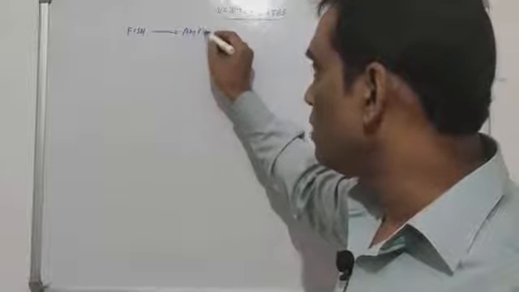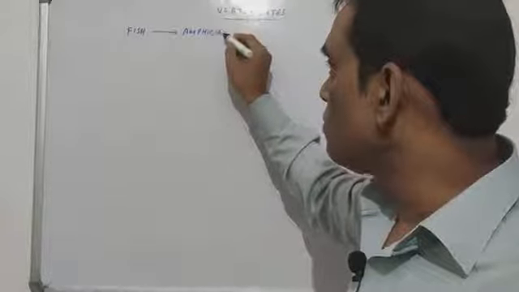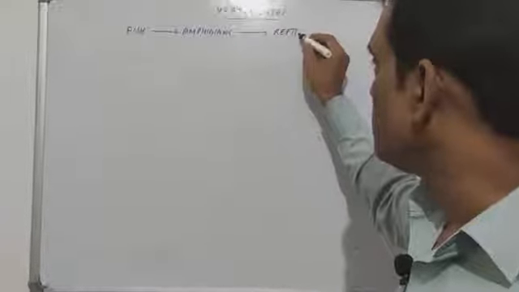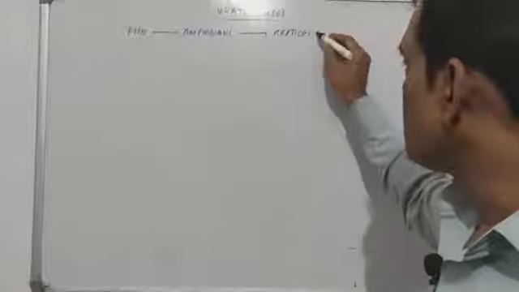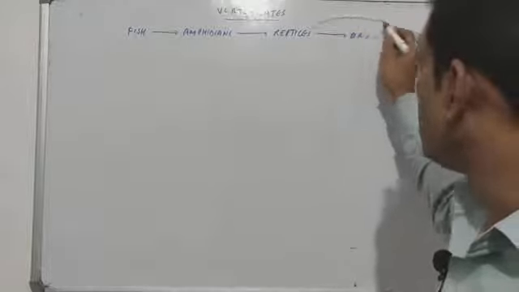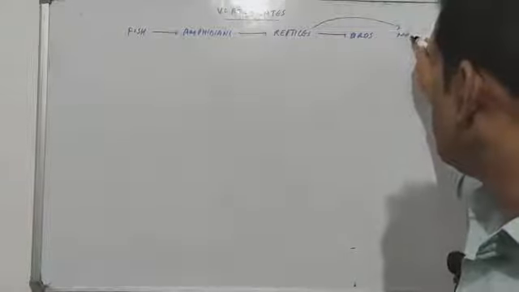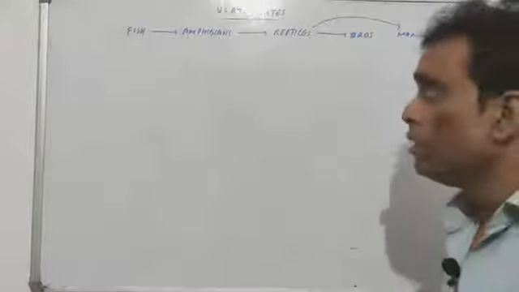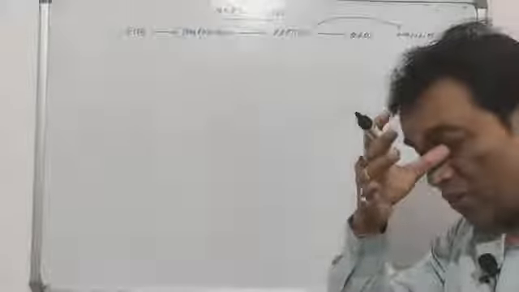अभी थोड़ी देर पहले मैं बताया, slowly changed into amphibians. Amphibians have changed into reptiles, and reptiles have changed into birds, and reptiles have also changed into mammals. The mammals have not developed from birds. That is one thing you should remember. But these are the 5 categories which have developed.